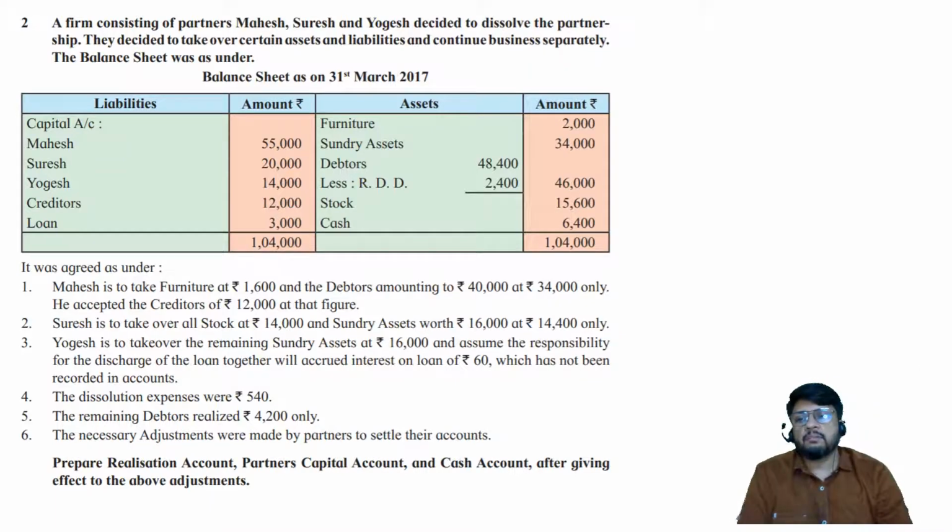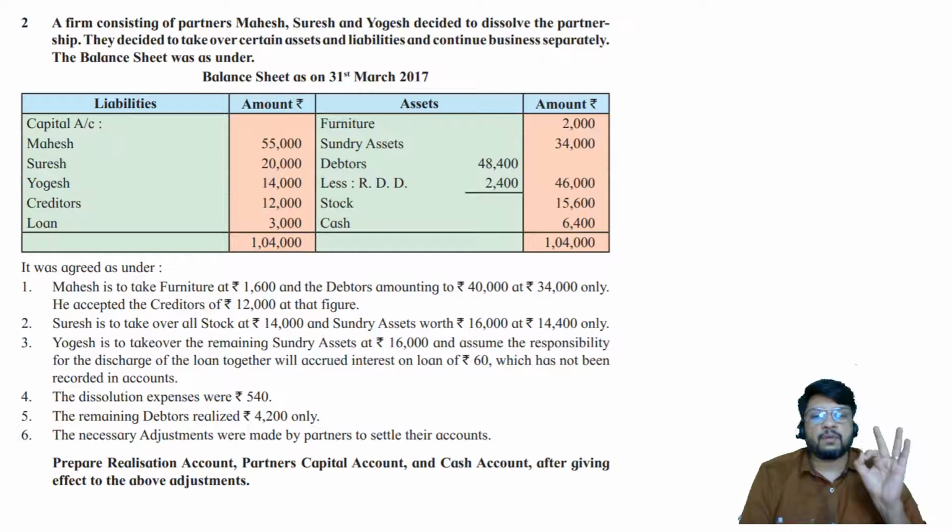So let us start now. Mahesh is to take over furniture at rupees 1600 and debtors amounting to 40,000 book value at rupees 34,000 agreed value. So we will consider the adjustment by looking at the amounts of 1600 and 34,000. The amount of 40,000 will be ignored by us. Who is the receiver? Mahesh is the receiver. What is going out? Furniture is going out and debtors are going out. Mahesh is the receiver, debit the receiver, Mahesh capital account debit. Assets are going out, credit what goes out.